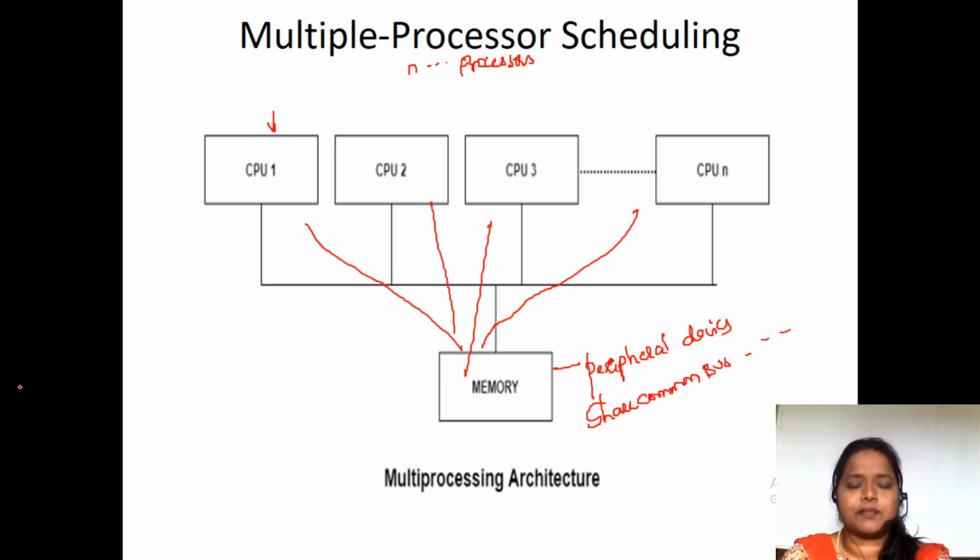Here they have the operating system, which acts across the many processors. By making use of the same memory, all the processors execute the tasks within a limited, specific period of time, and we get our task completed. This is the basic fundamental of a multiprocessor system. You have to keep in mind that in a multiprocessor system, all the processors share the common memory, common peripheral devices, and common buses. That is the major thing to keep in mind. That is how multiprocessor scheduling is done.